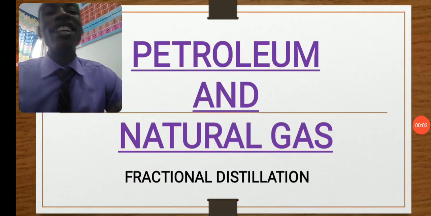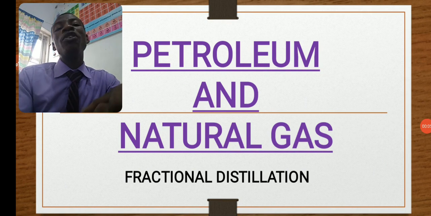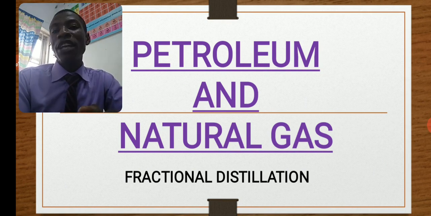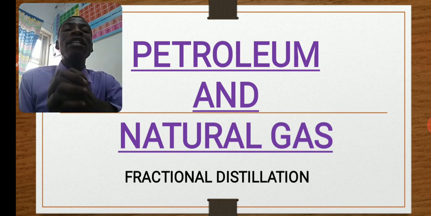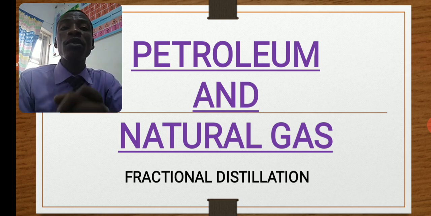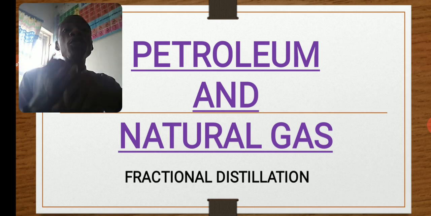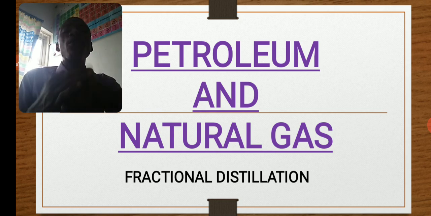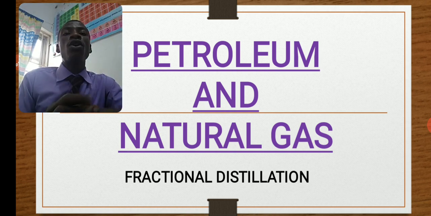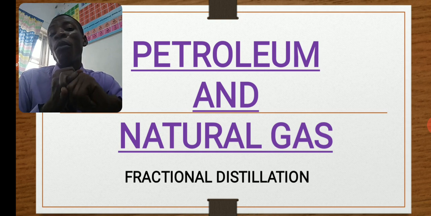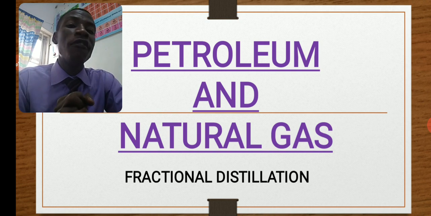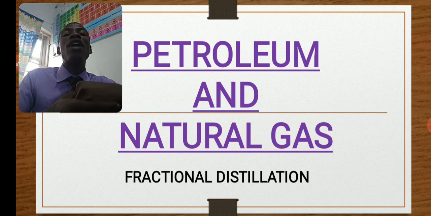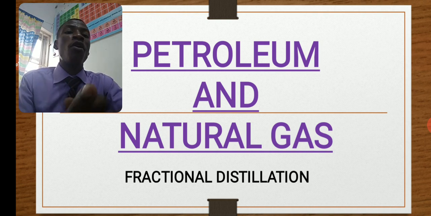Students, this is your teacher at the course, and this morning we'll be talking about petroleum and natural gas. Actually, there are three states of matter for fossil fuels. We have petroleum, we have natural gas, and then we also have what we call coal. So coal is a solid form of fossil fuel. Petroleum is a liquid form of fossil fuel, while natural gas is a gaseous form of fossil fuel.